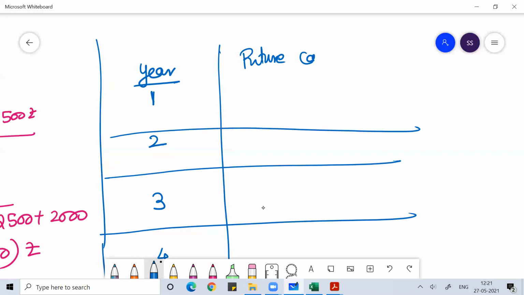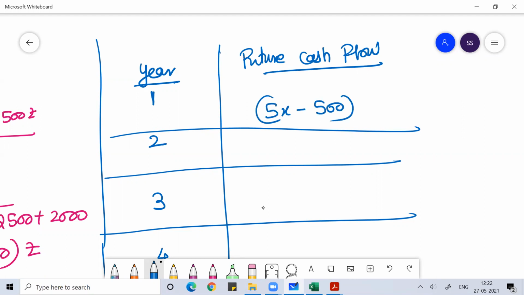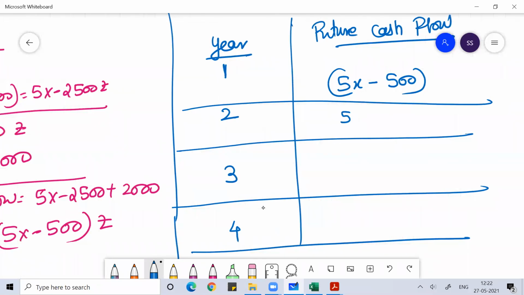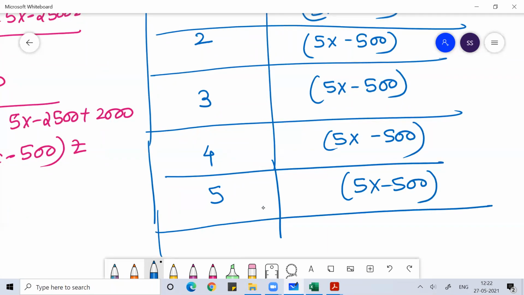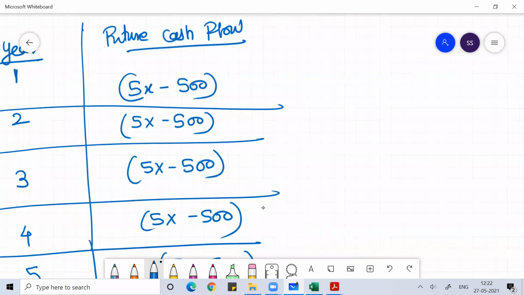If you understand the concept of annuity, then directly using the present value of annuity, it would be easy. But I'm wondering how many of you know that. That's why I'm not doing that. So every year you're getting 5x minus 500 as your future cash flow. Here the objective is to find the value of this x. This is your operating cash flow for each year.